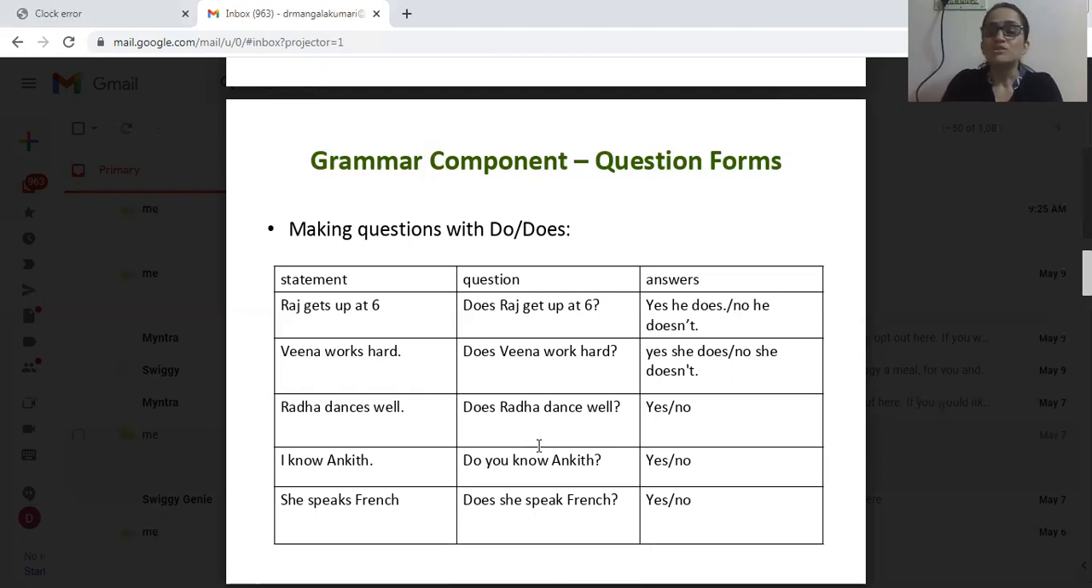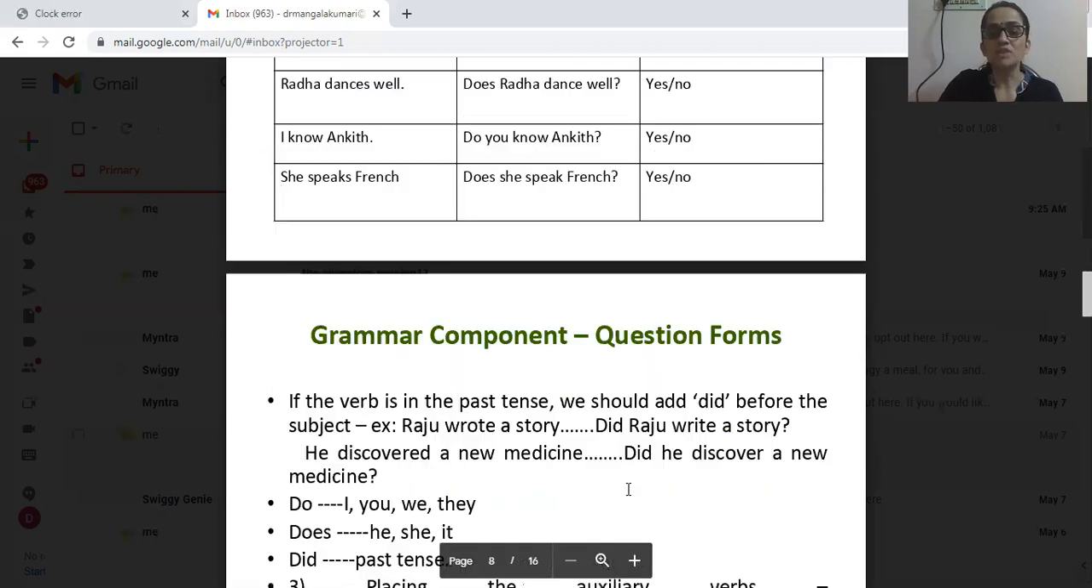The last example, she speaks French. Okay, here she is the subject, speaks is the verb, French. She is singular third person. That is why does is used here. So invert the order. First comes the verb. The verb here is speaks. Instead of the verb, we are using does here. Does she speak French? Okay. Does she speak French? Not speaks, remember. Okay. The answer will be yes or no.